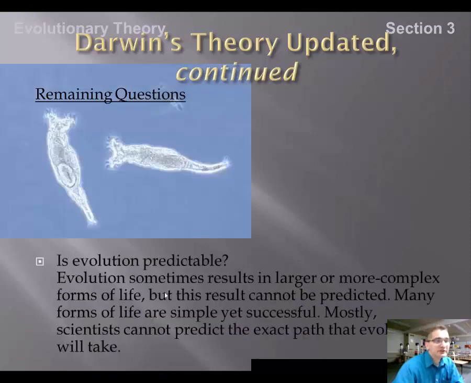Is evolution predictable? And I guess the short answer is, really, it's not. Evolution sometimes results in larger, more complex forms of life, so the theory goes. But this result cannot be predicted. There are many life forms on the planet that are extremely simple, and yet they are successful. So scientists cannot predict the exact path that evolution will take.